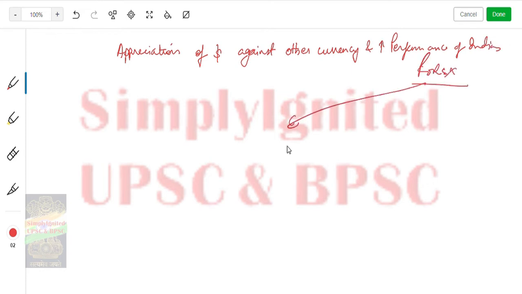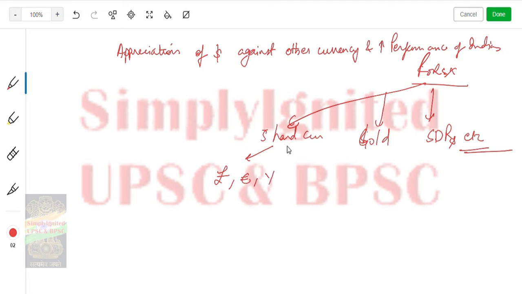Forex has five hard currencies: dollar, gold, SDRs, etc. So these currencies are pound, euro, yen, and one more. I don't remember.